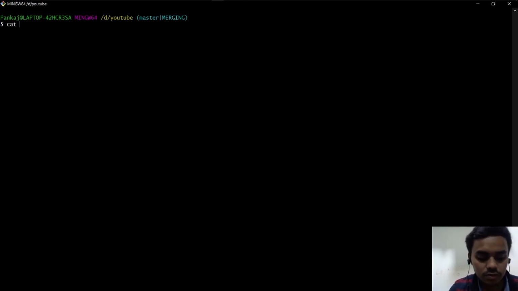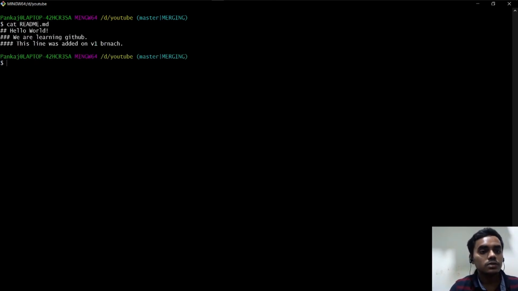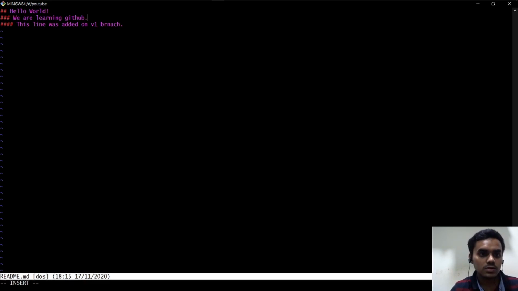So now let's see README.md. It has these three lines. Hello world, we are learning GitHub. This line was added on V1 branch. So now I'm gonna do, we are on Git branch master. Okay. So what I'm gonna do, I'm gonna inside README.md and just add this line. This is added on master branch. So consider this third line was there on master branch, and something was added.